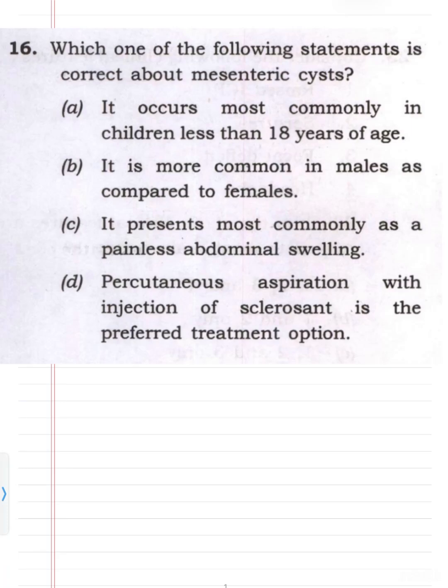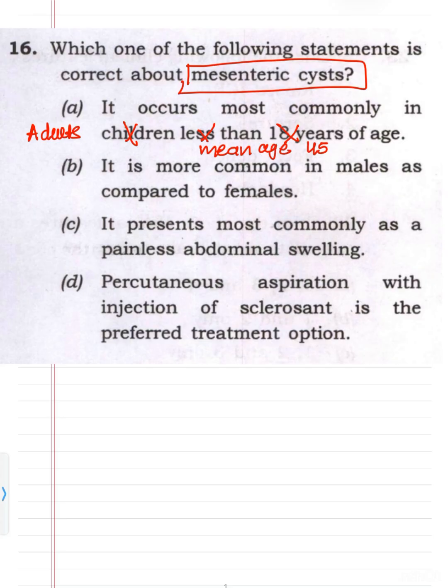So the question 16 is: which one of the following statements is correct about the mesenteric cyst? A, it occurs most commonly in children less than 18 years of age. No. It occurs most commonly in adults with a mean age of 45 years. So A is incorrect.